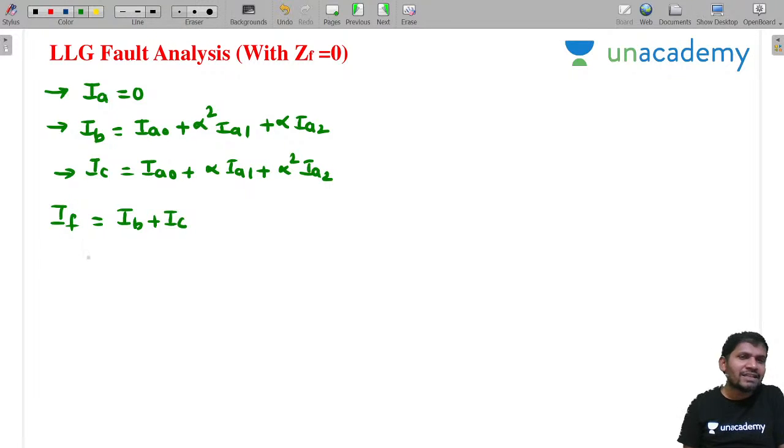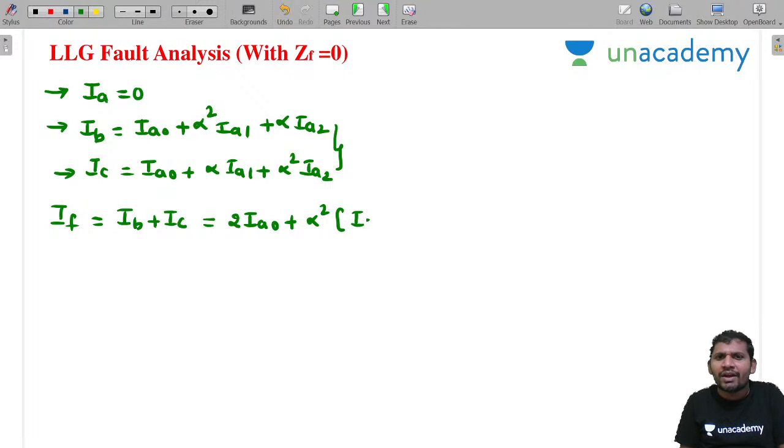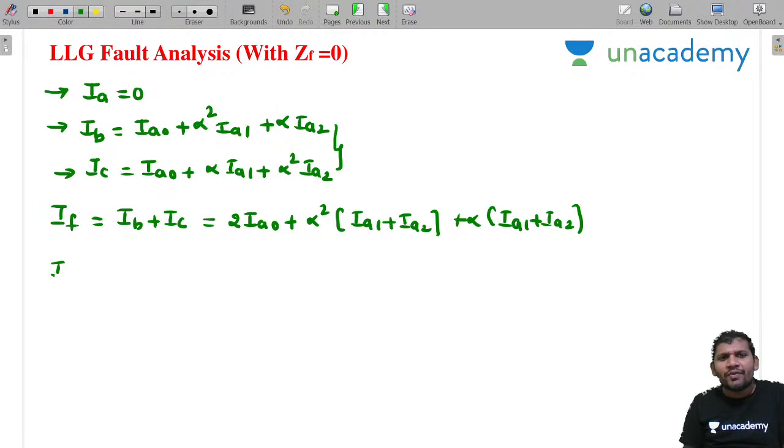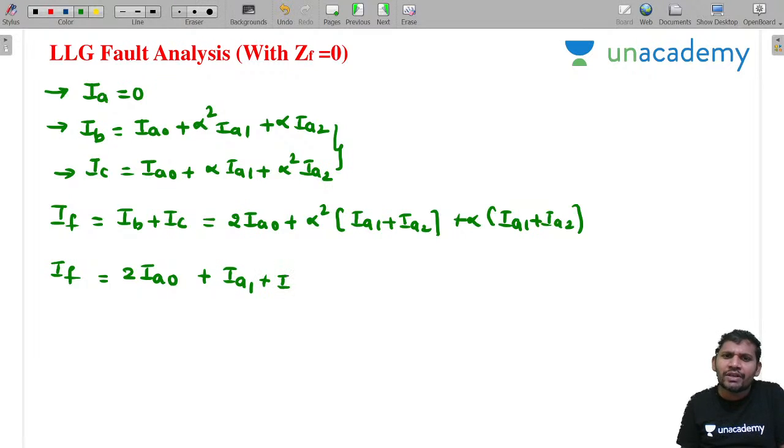Clear, sir? IB plus IC. Adding these two, we get 2IA naught. Take alpha square as common: IA1 plus IA2. Take alpha as common: IA1 plus IA2. What is IF equal to? 2IA naught plus, take IA1 plus IA2 as common.